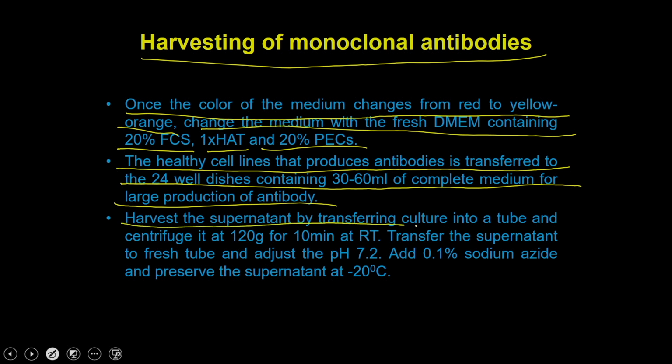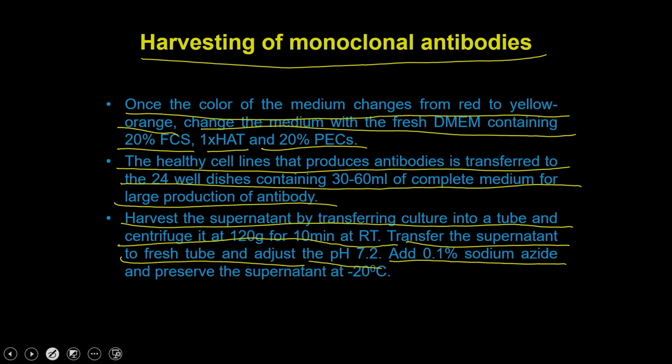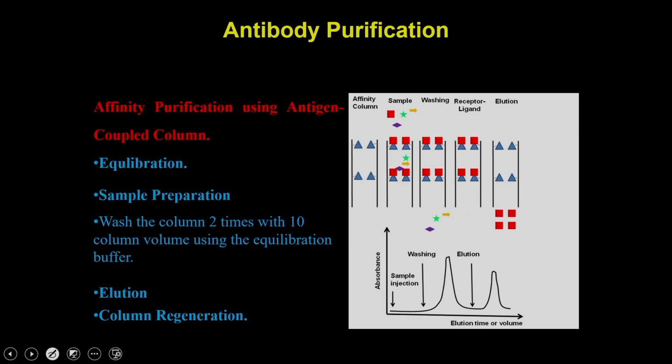Harvest the supernatant by transferring the culture into a tube and centrifuge it at 120 g for 10 minutes. Transfer the supernatant to a fresh tube and adjust the pH to 7.2. You can add sodium azide as well, and you can preserve this supernatant at -20 for a very long time. This we have already discussed.